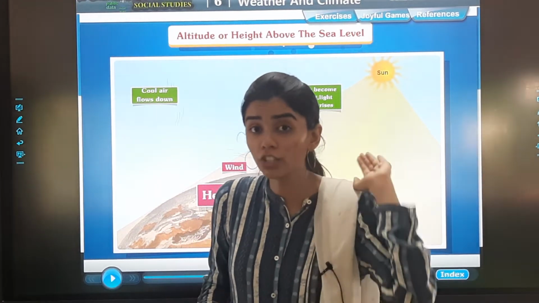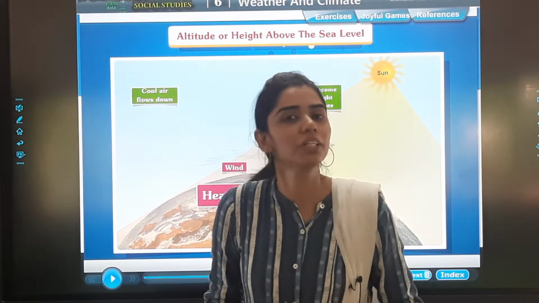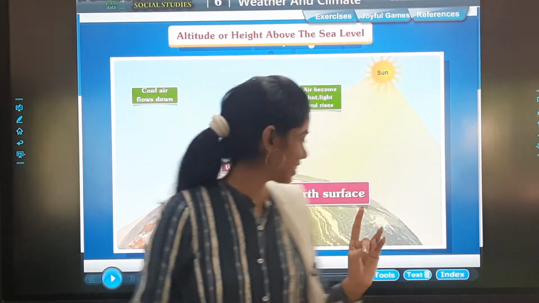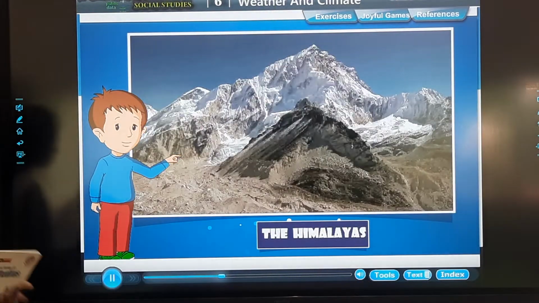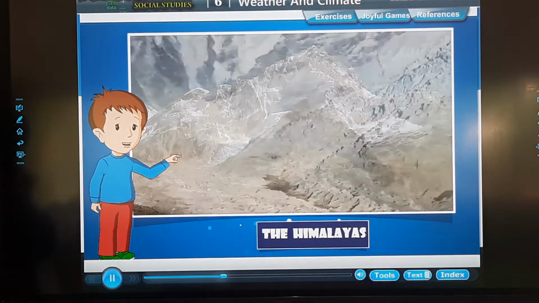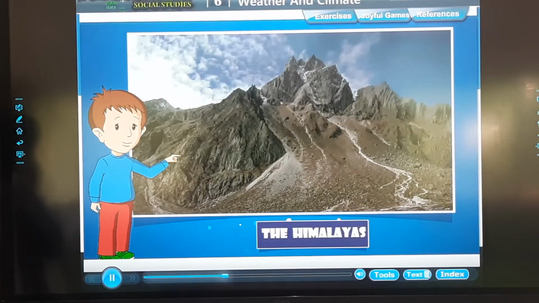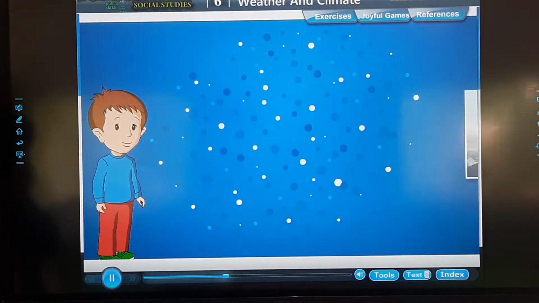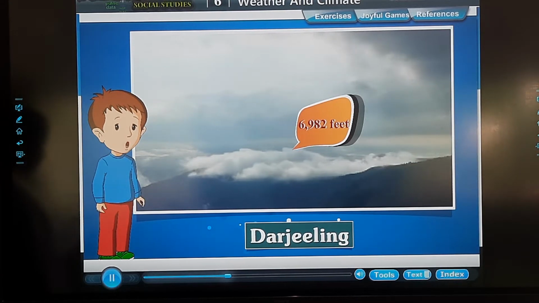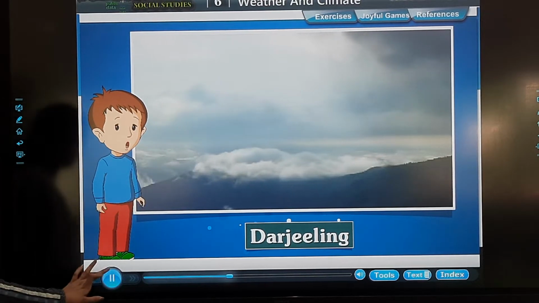And if you talk about Kashmir and Jammu, so they are extremely high. That is why the weather over there is always cold. Is it clear? Yes? Okay. Most peaks in the Himalayan mountains are covered with snow even during summers. If you have been on a holiday in the hills, you would have noticed it gets cooler as you go up. For example, Darjeeling, at a height of 6,982 feet above sea level, is cooler than Delhi, which is at sea level.